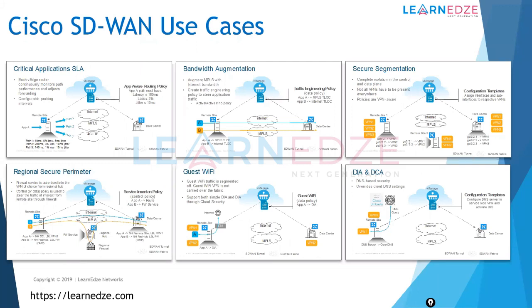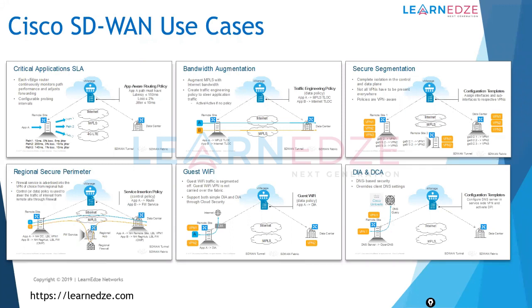And then secure segmentation. You have segmentation by default, which is all these VPN1, VPN2 that you are looking at here, which is nothing but VRF, virtual routing and forwarding. So they are by default, irrespective of the site, completely within their own routing table, right? So VPN1 in branch 1 can only communicate to VPN1 in branch 2. They cannot communicate by default with any of the VPN2 or VPN3, I mean, any of the VRFs here.